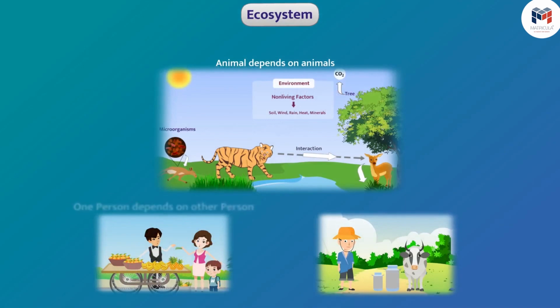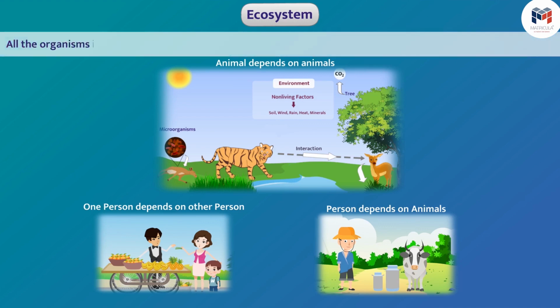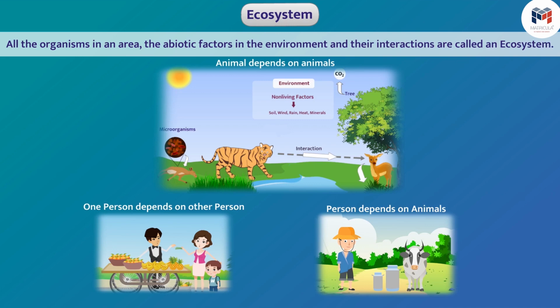Every person in the village depends on other people, different animals, and various physical factors for some reason or the other. All the organisms in an area, the abiotic factors in the environment, and their interactions are called an ecosystem. For example, forests and villages are ecosystems.